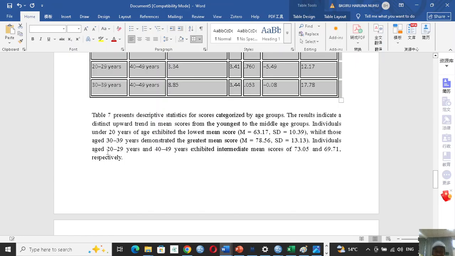Individuals within the age groups 20 to 29 years and 40 to 49 years exhibited intermediate mean scores respectively. That means those within 20 to 29 have this one, and then 40 to 49 also have this one.